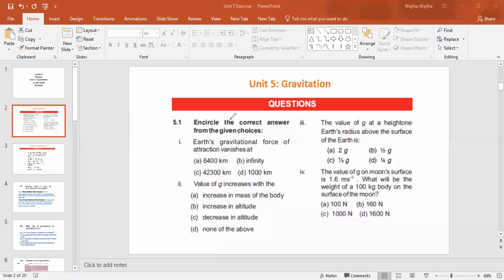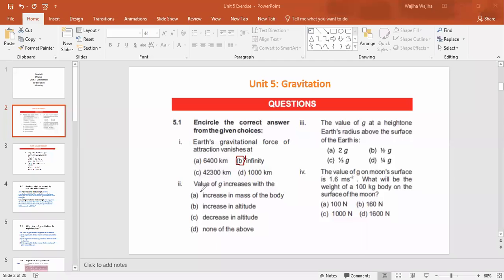Now see question number 5.1. Encircle the correct answer from the given choices. Number 1. Earth's gravitational force of attraction vanishes at A, 6400 kilometer, B, infinity, C, 42,300 kilometer, D, 1000 kilometer. So class, do you know what will be the right answer? It should be infinity, according to the law of gravitation, right?